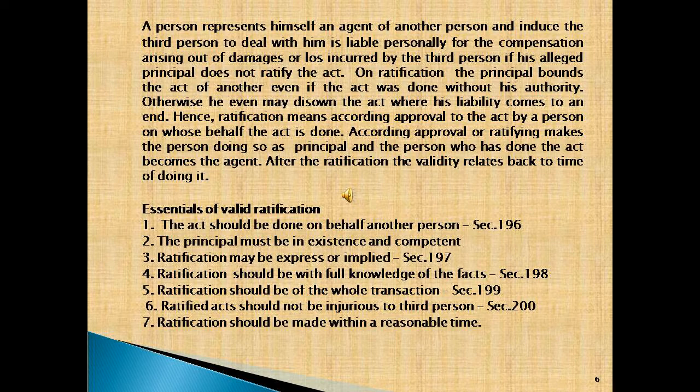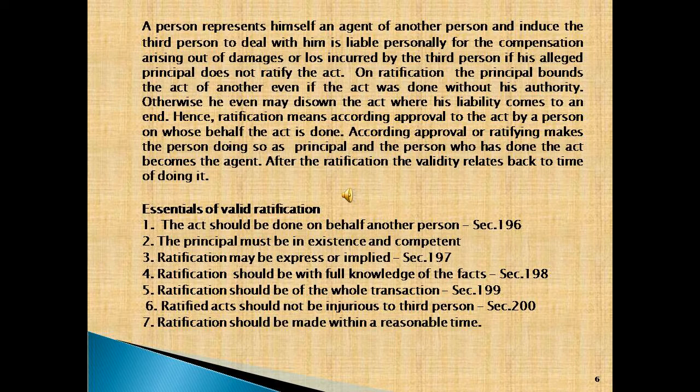Otherwise, he may disown the act, where his liability comes to an end. Hence, ratification means according approval to the act by a person on whose behalf the act is done. According approval or ratifying makes the person doing so the principal, and the person who has done the act becomes the agent. After the ratification, the validity relates back to the time of doing it.